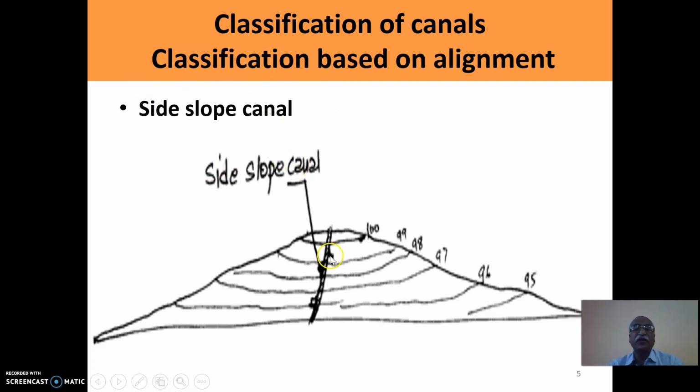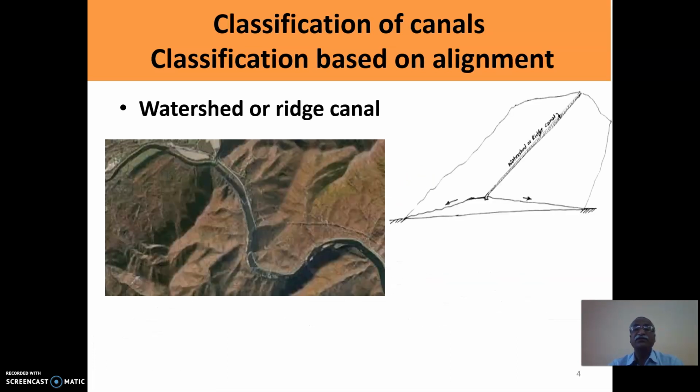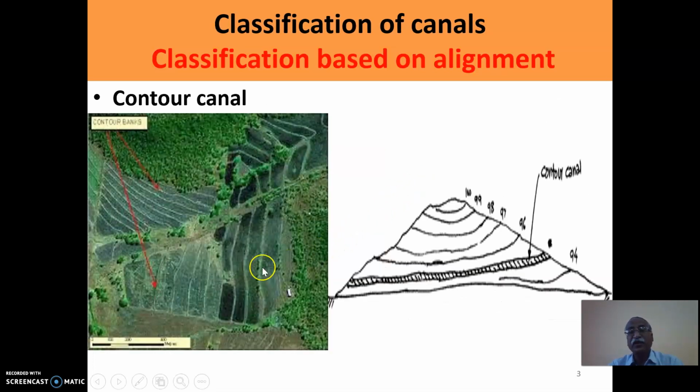The side slope canal has two advantages, that it has the capacity to irrigate both the sides of the land. If on this aspect we compare the previous one, contour canal, we can see here that contour canal cannot irrigate both the sides because on one of its sides the elevation will go on increasing.